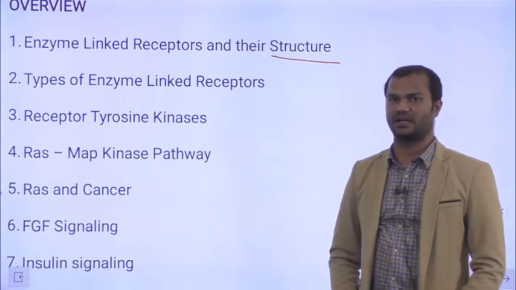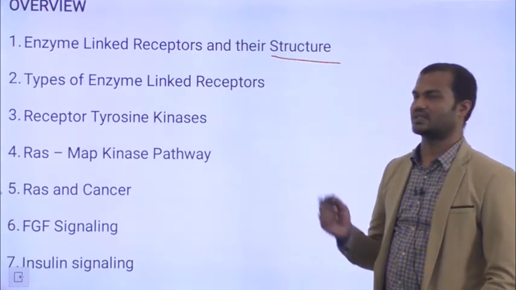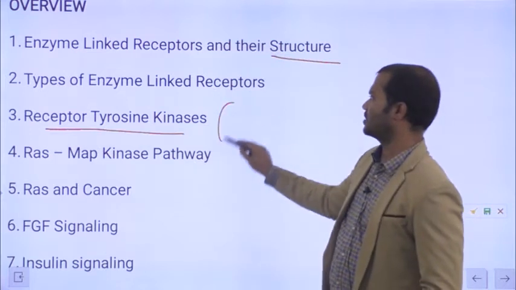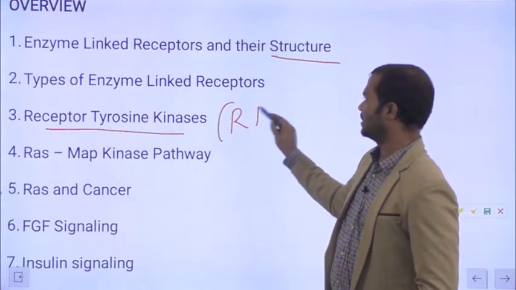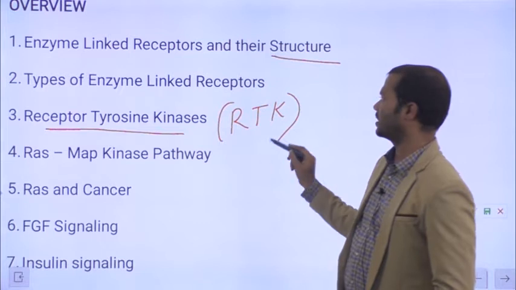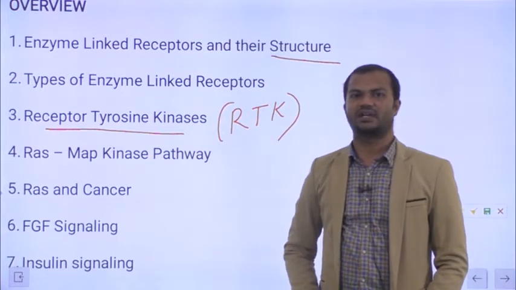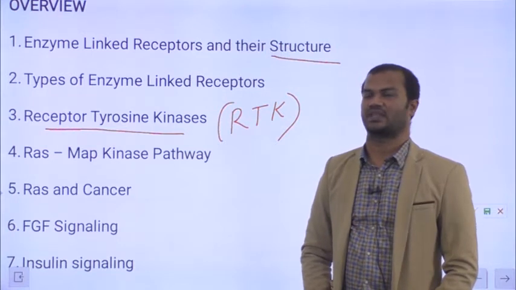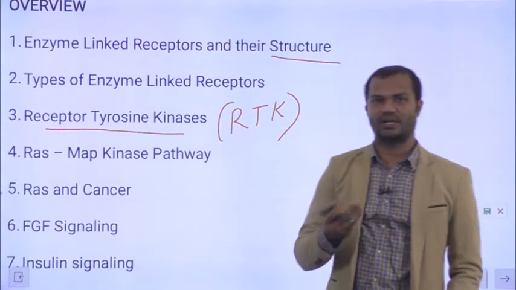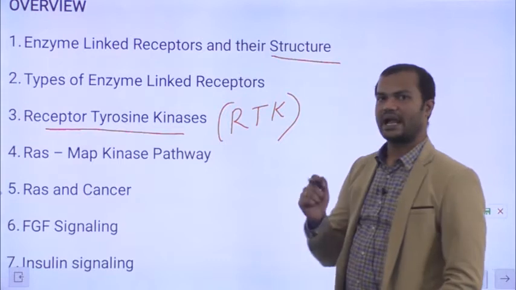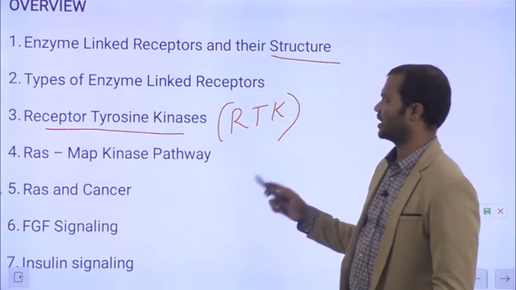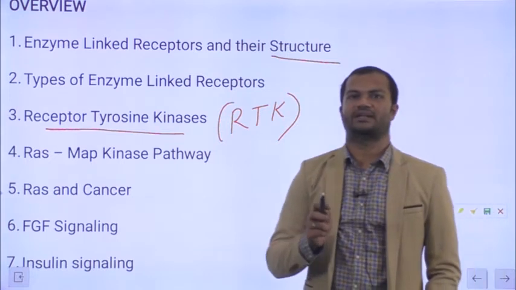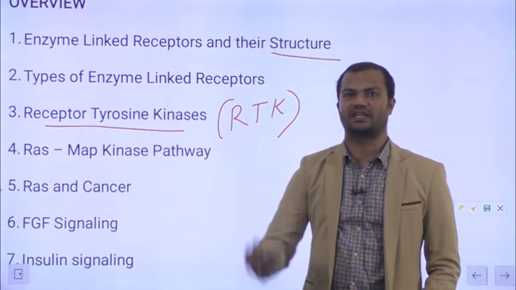Of these 6 classes, receptor tyrosine kinases, also referred to as RTK in short, are the most important class of enzyme linked receptors. We will see what receptor tyrosine kinases are, and these operate different mechanisms of signaling cascade.